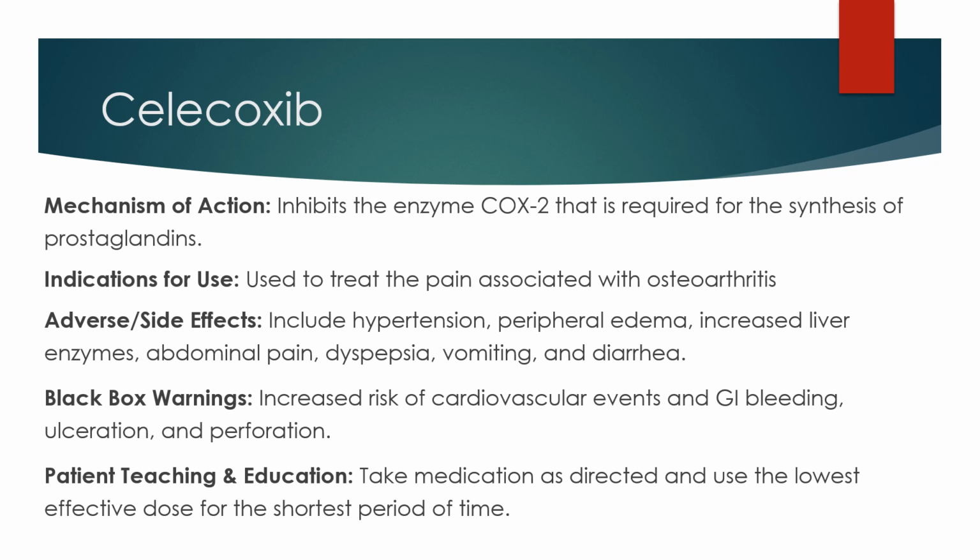Some of the adverse or side effects include hypertension, peripheral edema, increased liver enzymes, abdominal pain, dyspepsia, gastroesophageal reflux disease, vomiting, and diarrhea. A couple years after it was released, it was found that the company who made this drug lied about the cardiovascular side effects like heart attacks, which made them have to issue a black box warning. Black box warnings are major warnings for providers to make sure they're using the drug for the appropriate person. The black box warning for celecoxib is due to the increase of cardiovascular events and GI bleeding, ulcerations, and perforations.